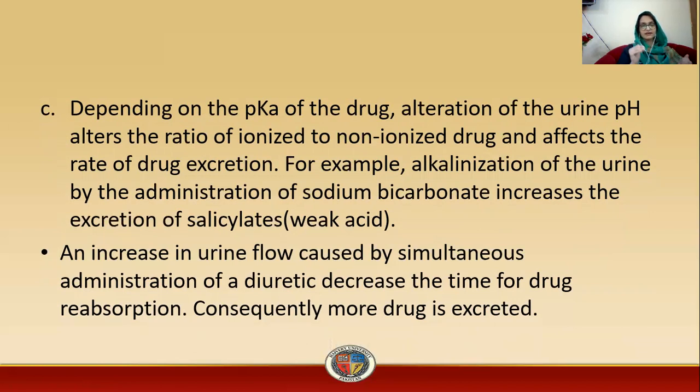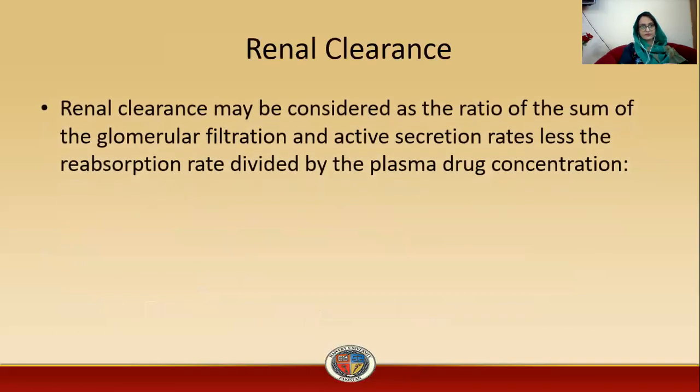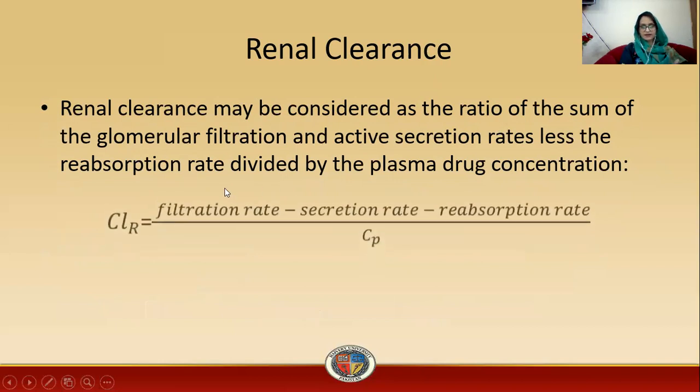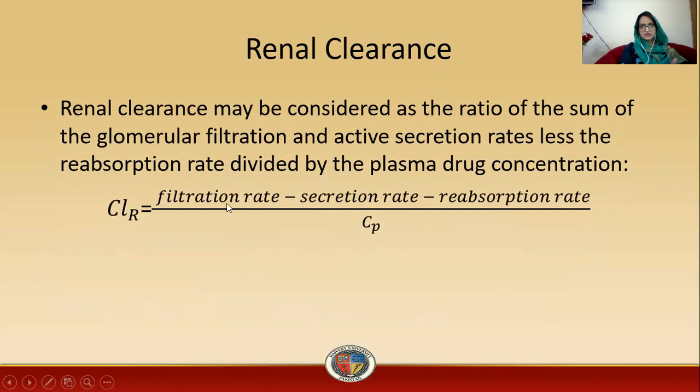So what happens when we take a diuretic? Diuretics promote the excretion of drugs, so the drugs get very little time for reabsorption. Then comes renal clearance. Renal clearance may be considered as the sum of glomerular filtration and active secretion rate, less the reabsorption rate, divided by the plasma drug concentration. So the equation is: clearance renal equals filtration rate plus secretion rate minus reabsorption rate, divided by Cp, the concentration in plasma.